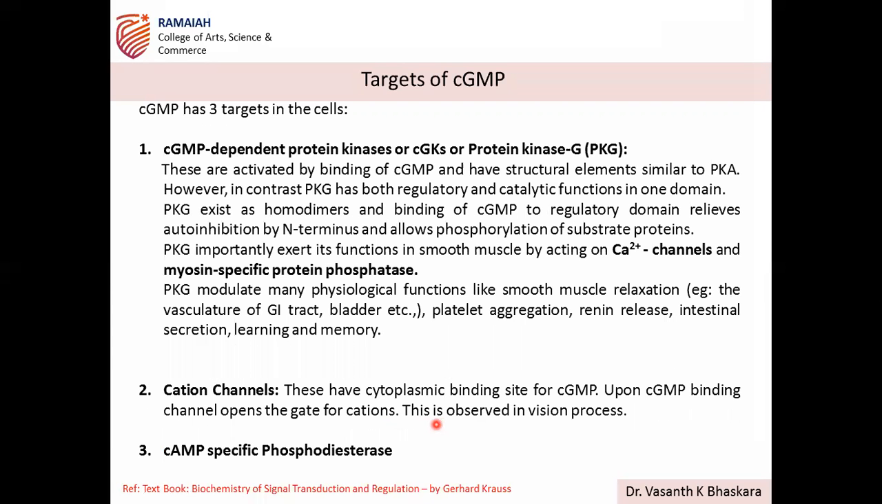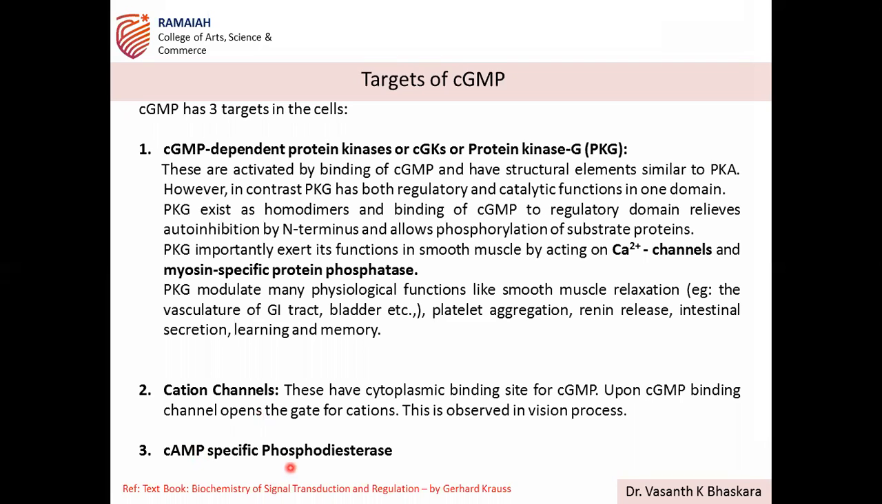Then next, what is the target of cGMP? Like cAMP, cGMP has three targets. One is a common target we already discussed, that is cation channels. Cation channels are the common target for cAMP and cGMP. Then the main important target is PKG. Up to PKC we discussed already, now here it is PKG you are coming across. Then another one is cAMP specific phosphodiesterase, which acts on cAMP and is responsible for degradation of cAMP.